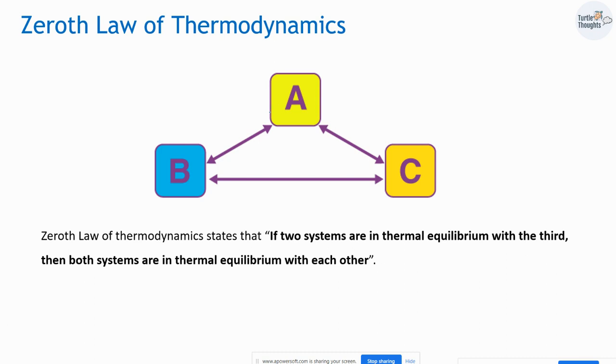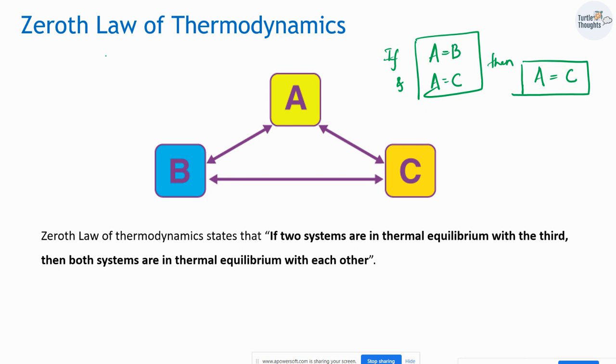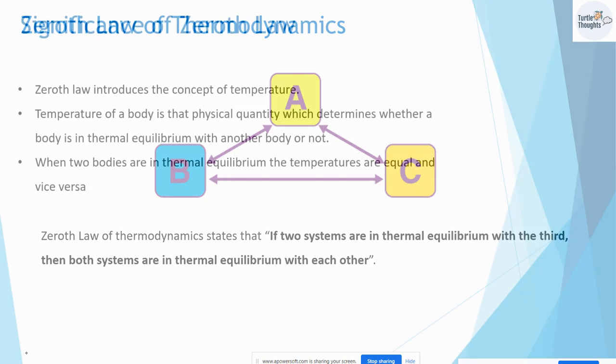If I consider three systems A, B, and C, if A is in thermal equilibrium with B and A is also in thermal equilibrium with C, then I can tell B will be in thermal equilibrium with C. This is your zeroth law of thermodynamics.